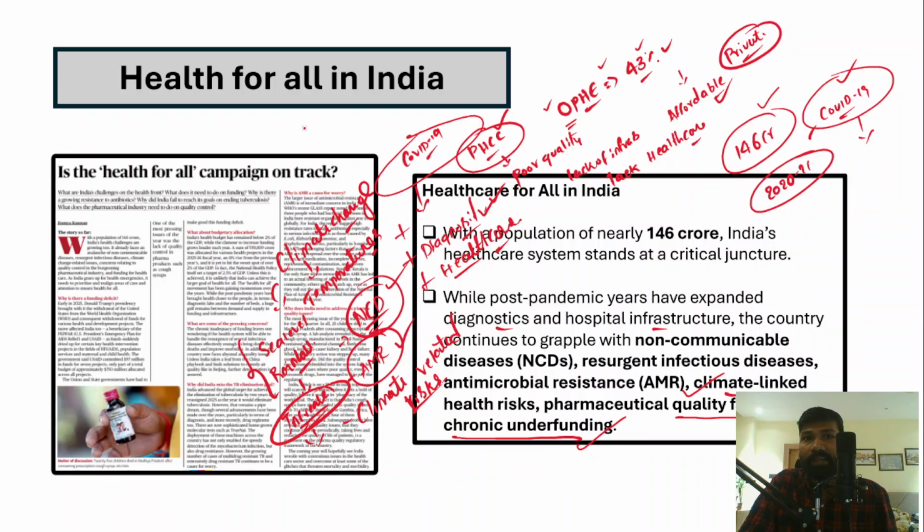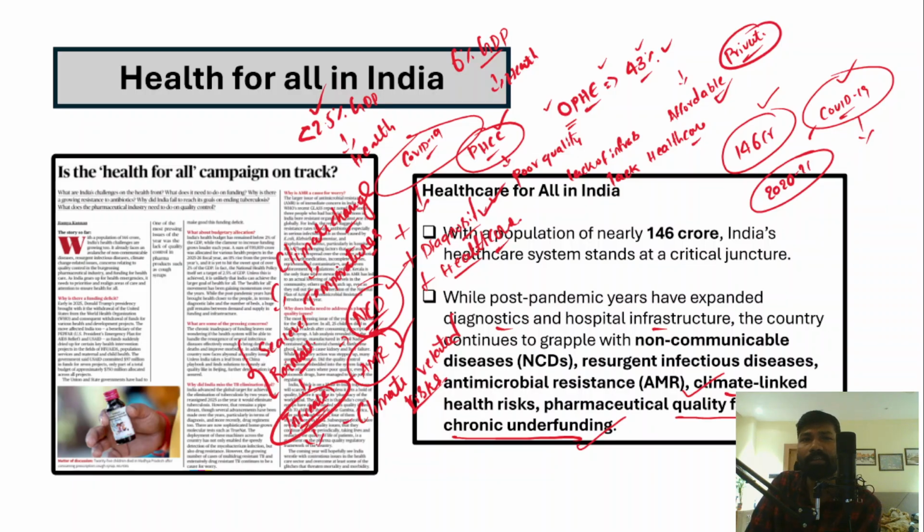For example, India still spends less than 2.5% of its total GDP on the healthcare system. However, if you look at the developing countries, they have been spending more than 6% of GDP on healthcare, right? But India is still spending less than 2.5% of its GDP on healthcare.